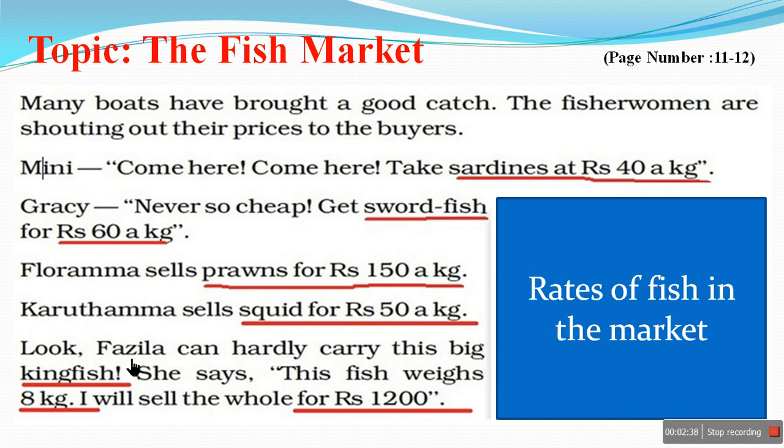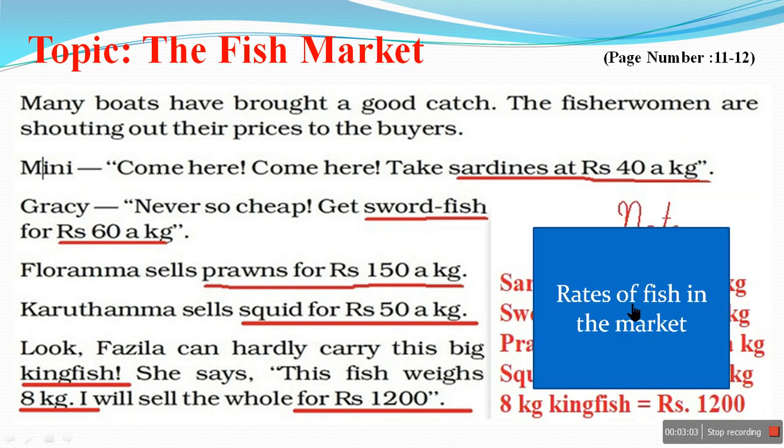Look, Fazila can hardly carry the big kingfish. She says, this fish weighs 8 kg. I will sell the whole for rupees 1200. So you can see one type of fish, two types of fish, three types, four types, five types of fish. There are five types of fish and their rates. So let us note their rates.